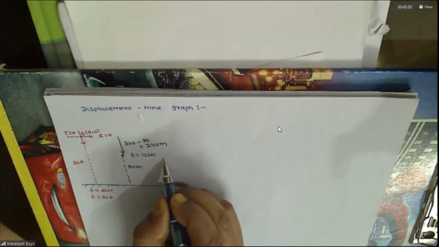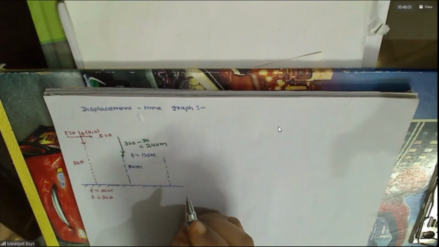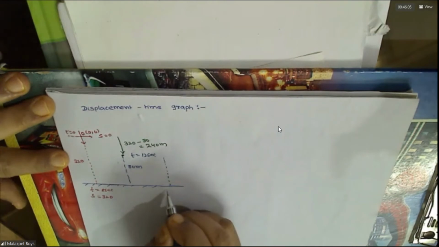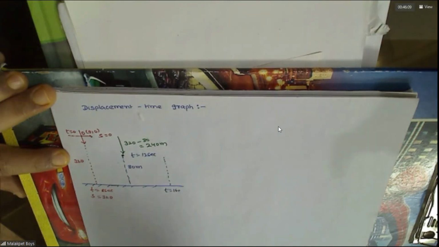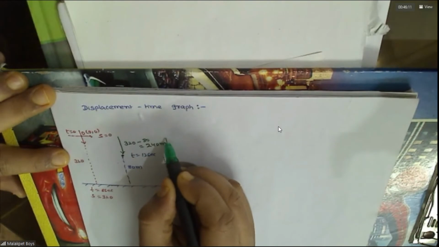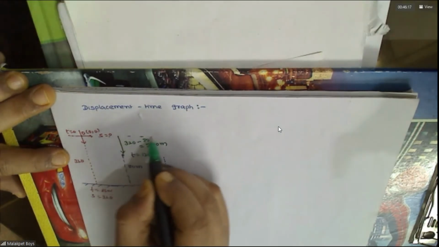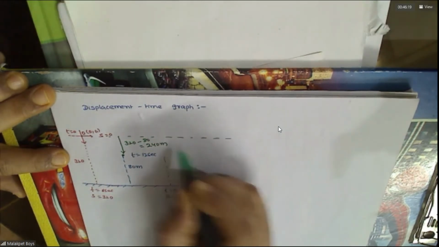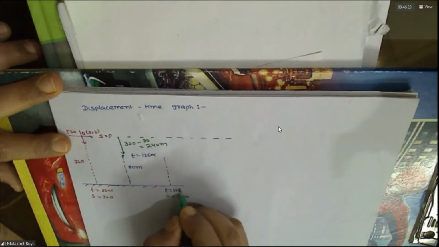Hello? Then it falls here at t equals 16 seconds. Again, displacement will be from here to here only, because displacement is always measured from this point. Do you agree with this or not? Yes, sir.